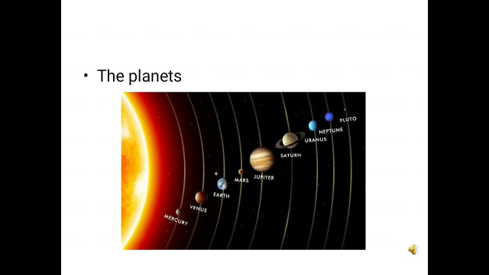All planets except Mercury and Venus have satellites, also called moons. The planets do not have their own light but reflect the light from the Sun. The planets are classified into 2 groups, the inner planets and the outer planets. The inner planets include Mercury, Venus, Earth and Mars. These are also called the terrestrial planets, as their structure is similar to that of the Earth.